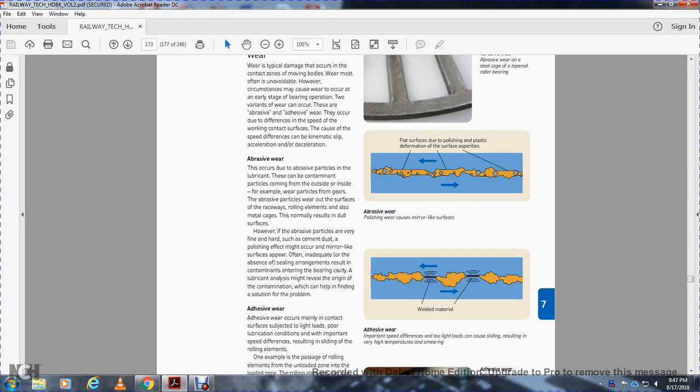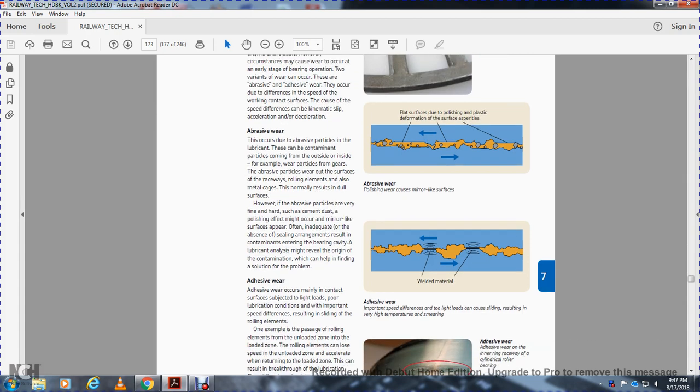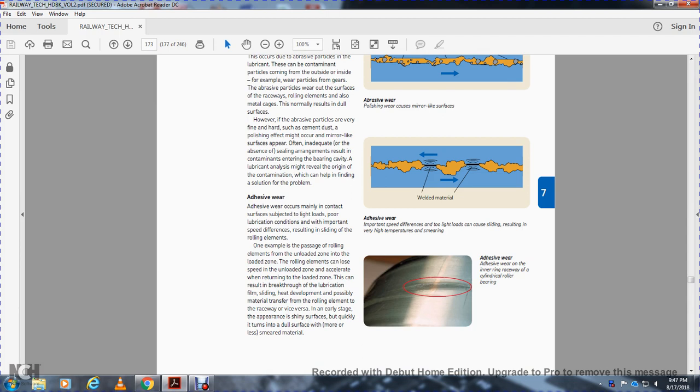Abrasive wear is an important difference. Not too light loads can cover the sliding, resulting in very high temperatures of smearing. Adhesive wear occurs mainly in the contact surface, subject to light load and poor lubrication conditions with an important speed difference, resulting in sliding with the rolling elements. One example is the passing of rolling elements from the unloaded zone to the load zone, with the rolling elements losing speed in the unloaded zone.